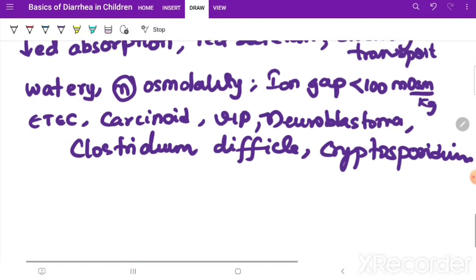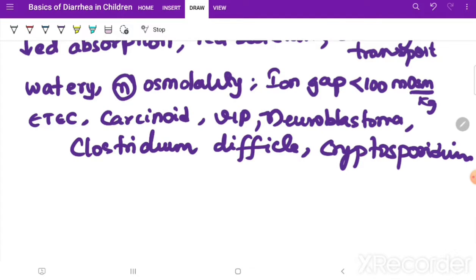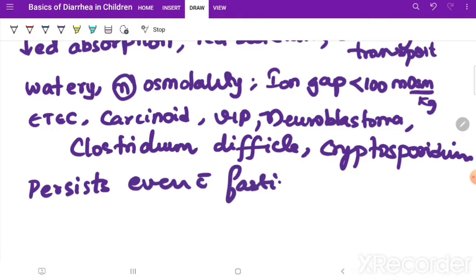Now what is the comment which I want to give? In a secretory diarrhea, it's related to the secretion, so it's not related to any osmotic pressure or anything. So even if you fast, it will persist. Even with fasting it persists, and there are no stool leukocytes.